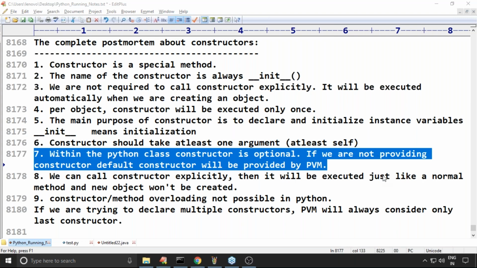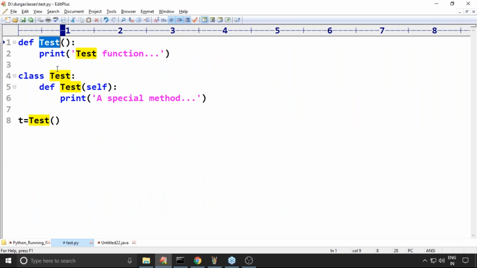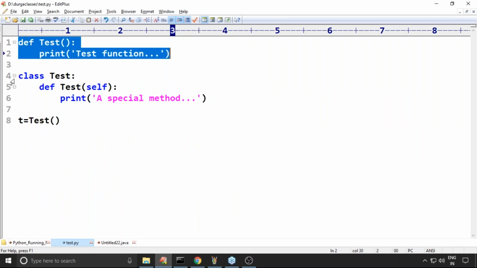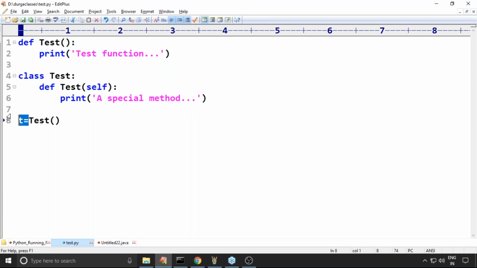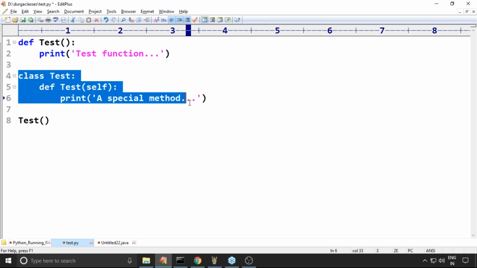Viraj, it is always the class only. The function won't be available because you used the same name for the class. Now this concept is going to be overridden with this concept. Even you are not taking this one also. Now we have only the class, this function is no longer available.